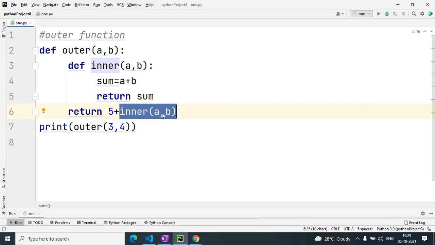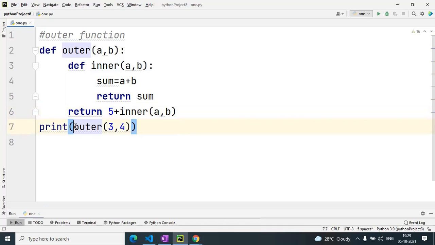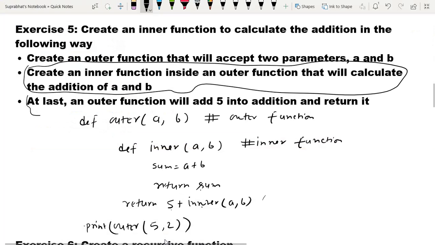So it returns 7, then returns 7 plus 5, that is 12, to the outer function. So finally 12 will be the answer. Understand everyone, or any doubt? Yes, sir. Okay, so this is the question. You have to try to develop logic like that.